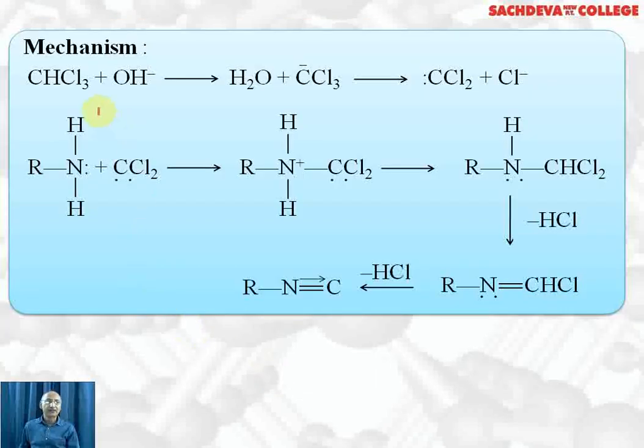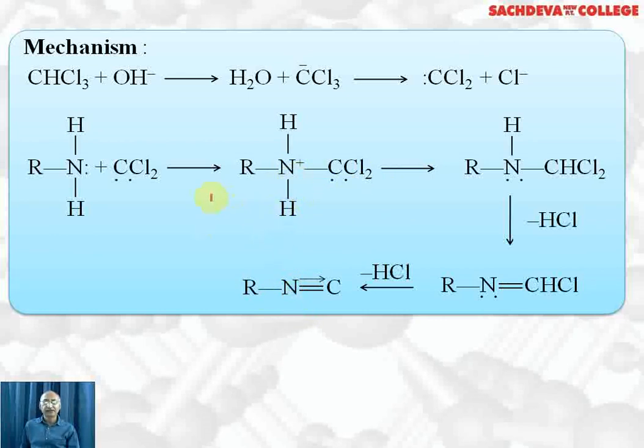Let's take the mechanism of carbylamine reaction. It follows a carbene mechanism. Chloroform reacts with OH ion, H is removed, water is formed and CCl3 negative is formed. This CCl3 negative is unstable, it breaks down into chloride ion and dichlorocarbene. Dichlorocarbene reacts with nitrogen, a new bond is formed between nitrogen and carbon. So now nitrogen covalency becomes 4, it acquires a positive charge. In the next step, this H positive ion is removed and combines with Cl negative ion.